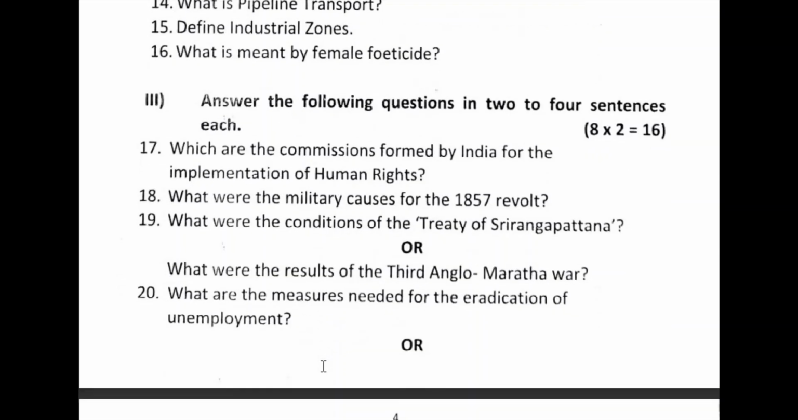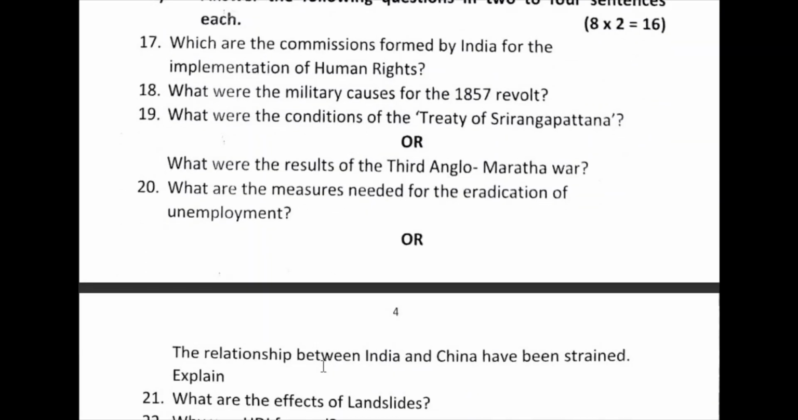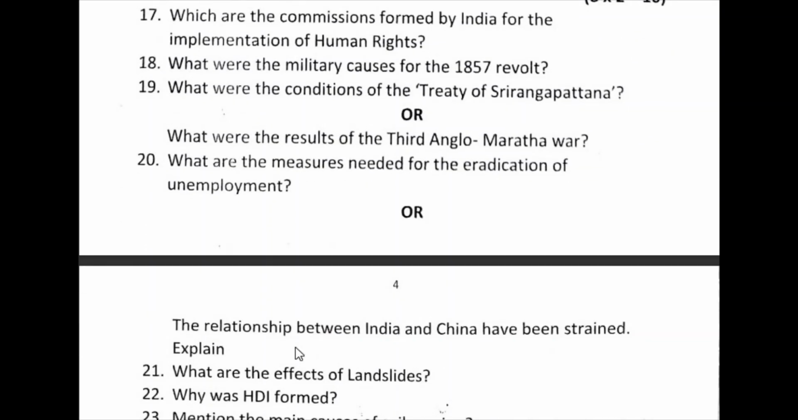So 20th question. The first part is over. Or if you don't know the answer, then one option is: the relationship between India and China has been strained. Explain. Actually, the relationship between India and China was guided by Panchashila principles. Then the Indo-China war broke out. Here, the strained relationship we have to explain.